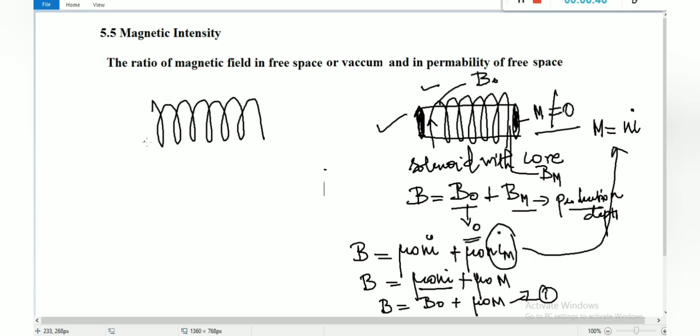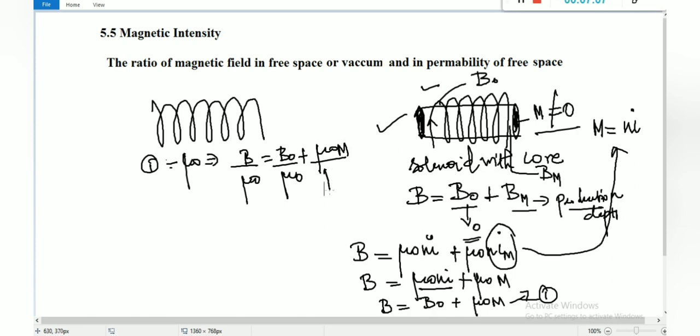The resultant is B by mu naught is equal to B naught by mu naught plus mu naught m by mu naught, right? So it gets cancelled. So the resultant is B by mu naught is equal to B naught by mu naught plus m.